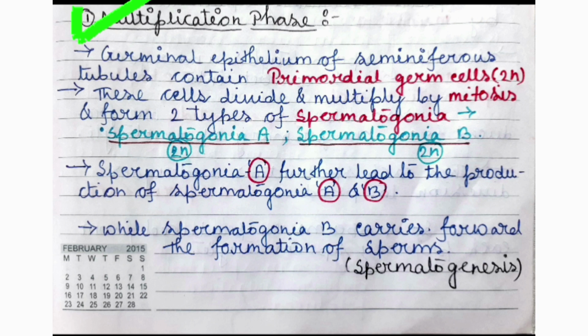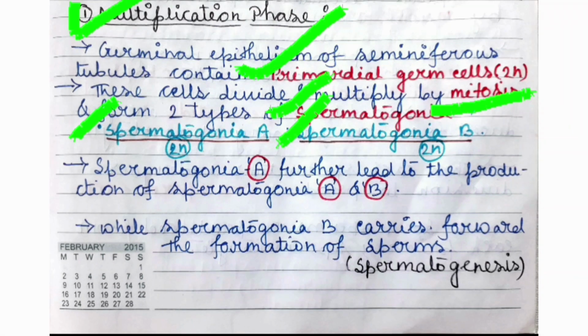The germinal epithelium, which consists of simple cuboidal epithelium, contains primordial germ cells. During the multiplication phase, they start multiplying by mitosis and form two types of spermatogonia, spermatogonia A and spermatogonia B. Both are diploid in number because they are produced mitotically.